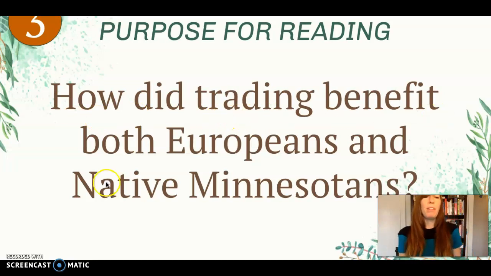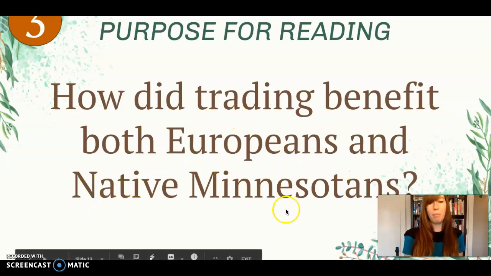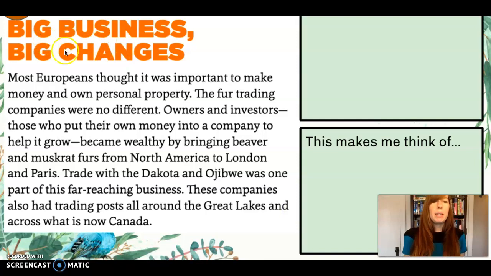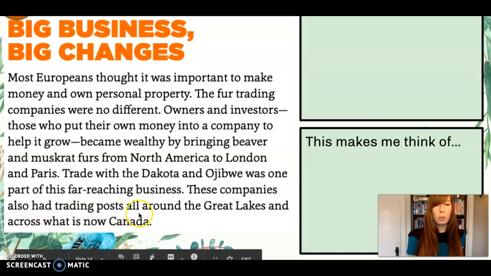Third purpose question, purpose for reading: How did trading benefit both Europeans and Native Minnesotans? Big business, big changes. Most Europeans thought it was important to make money and own personal property. The fur trading companies were no different. Owners and investors, those who put their own money into a company to help it grow, became wealthy by bringing beaver and muskrat furs from North America to London and Paris. Trade with the Dakota and Ojibwe was one part of this far-reaching business. These companies also had trading posts all around the Great Lakes and across what is now Canada.